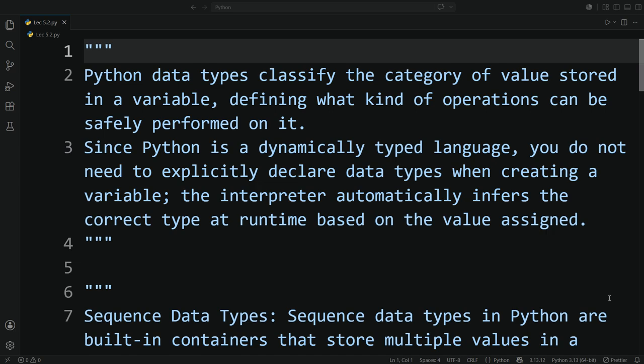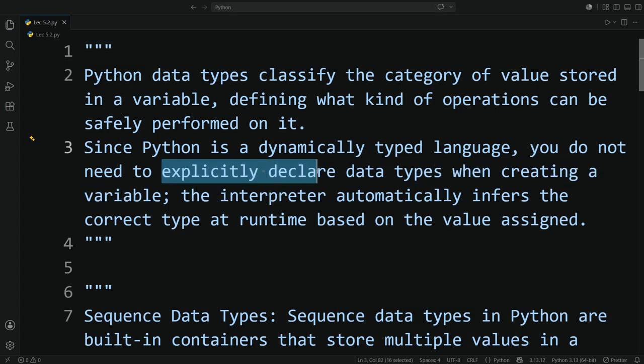on that particular variable. Since Python is a dynamically typed language, we do not need to explicitly declare what type of data type we are entering within a variable. The interpreter can automatically detect what type of data you have entered in a variable.